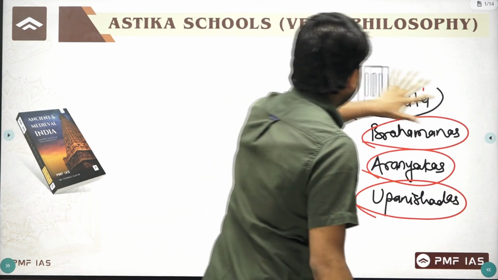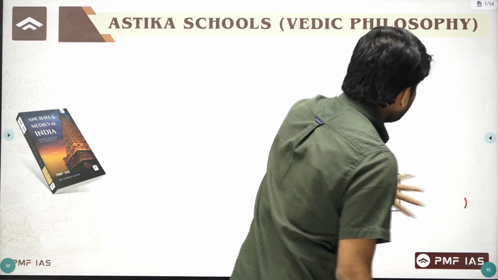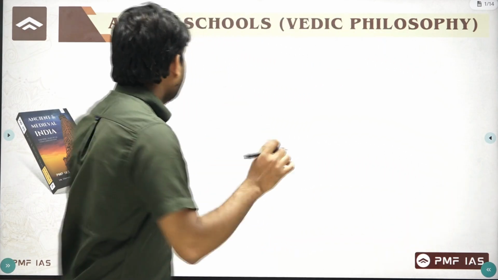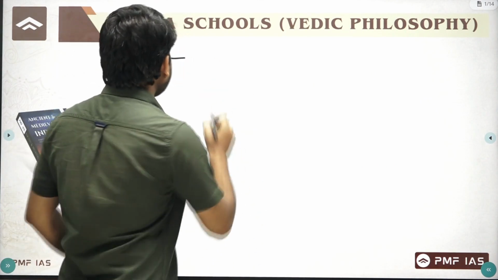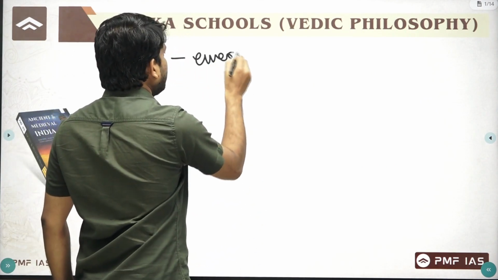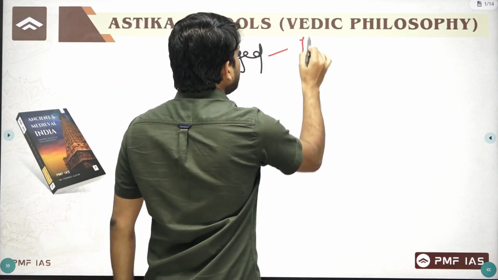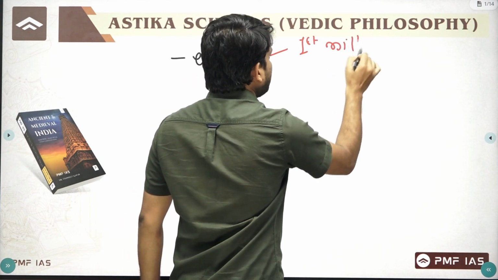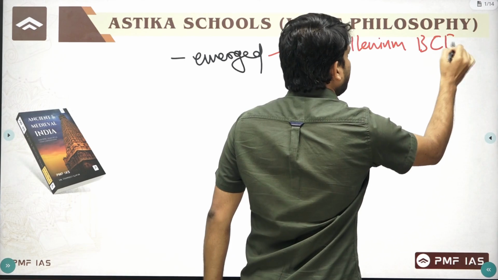Basically, these philosophies emerged during the post-Vedic period, not during the Vedic period. These six philosophies emerged or developed during the first millennium BC. First millennium BC means after the Vedic period.